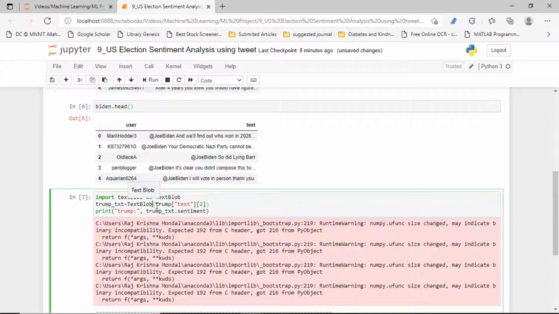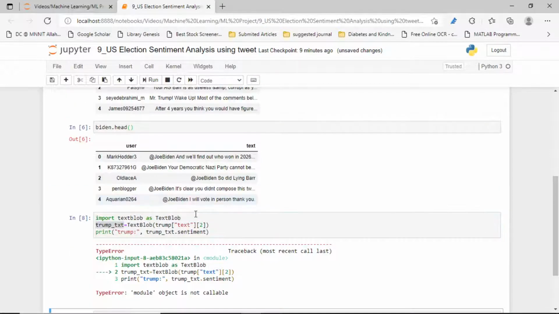Term text is equal to sentiment. Now let's run.